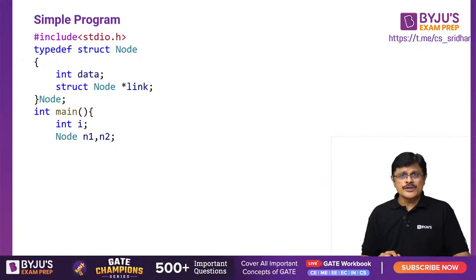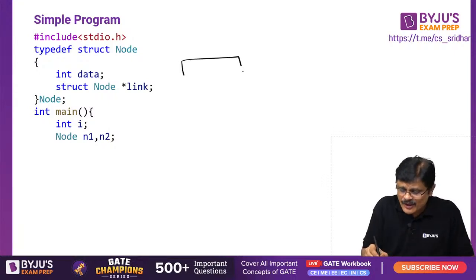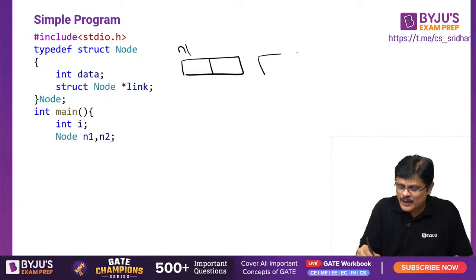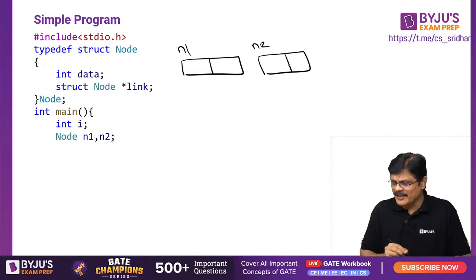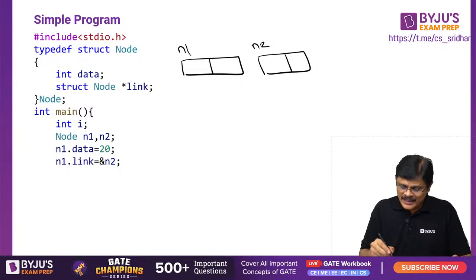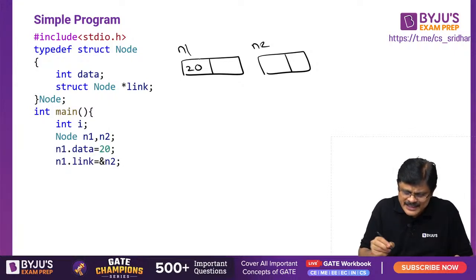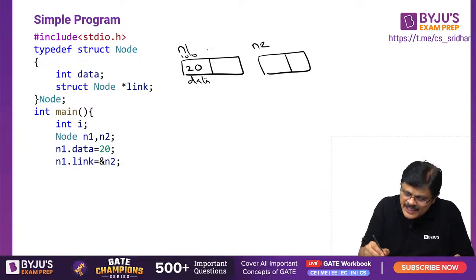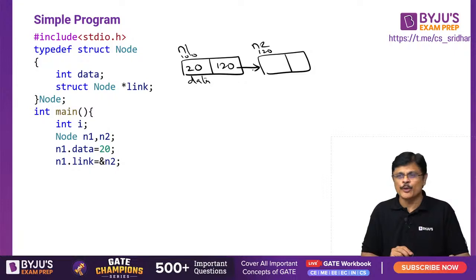I created two nodes, N1 and N2. N1 is one node which has two fields, data field and link field. N2 is another node which also has data and link fields, my dear friends. N1 dot data is updated with the value 20. The link field is given the address of N2. Suppose the address of N1 is 100 and the address of N2 is 120. N1 dot link is the address of N2, that is 120, which means it will be pointing to N2.